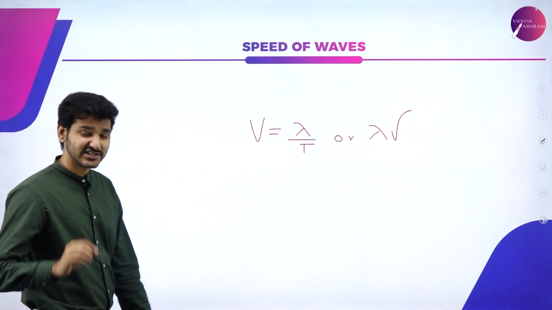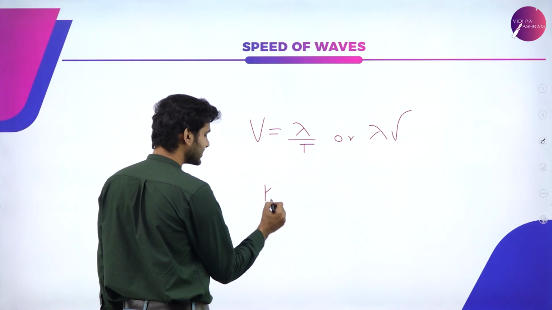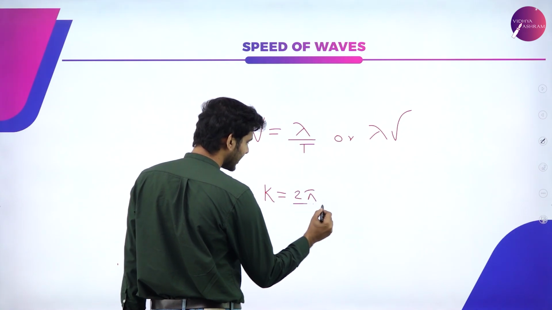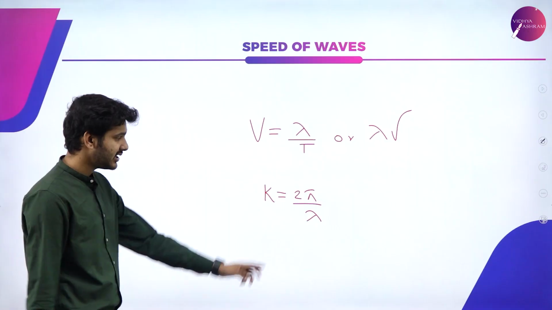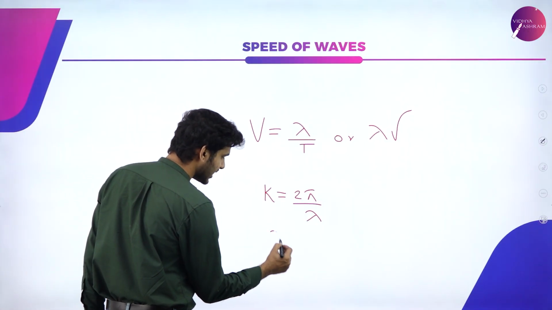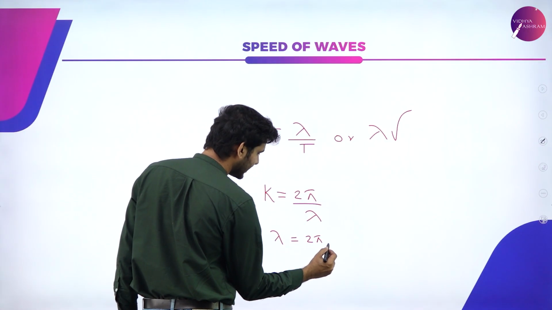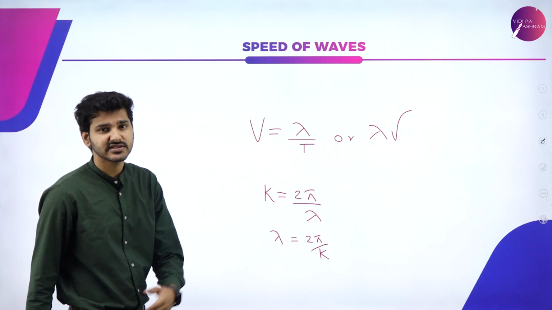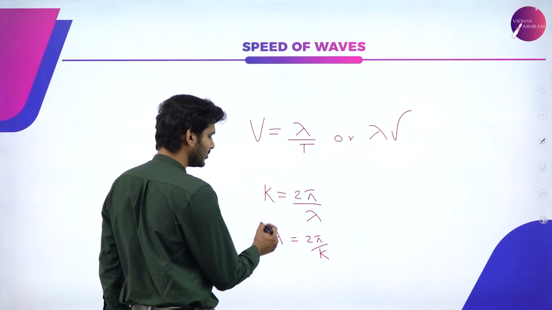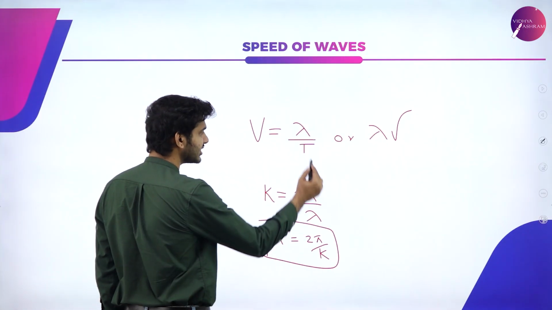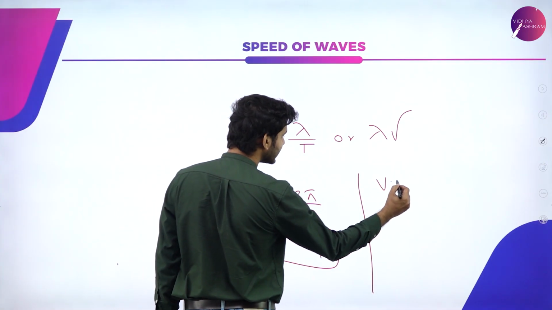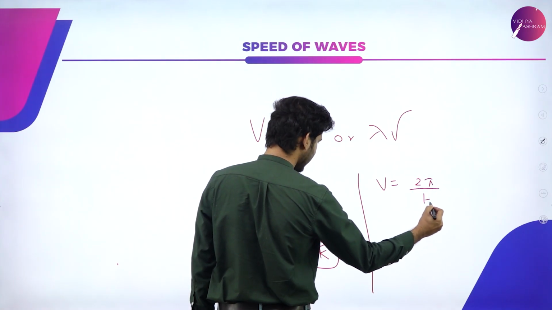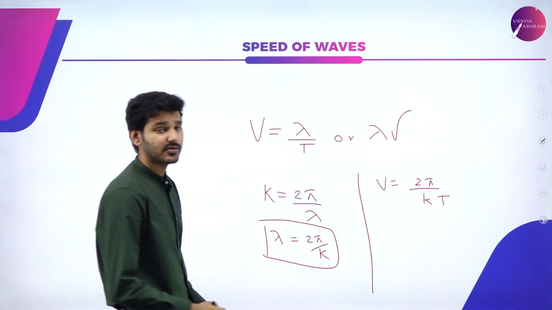Is it over yet? It is not over yet, because we know that the equation of wave constant or simply wave number is given by 2 pi divided by lambda. So, again, if I shift these, then I can say that lambda will be equal to 2 pi divided by k, right? Now, if I substitute this in terms of these equations, I have one more equation that can be written down. So, I can substitute this particular equation here. Then I can say that v is equal to, instead of lambda, 2 pi divided by k, and there is a T here. So, we have one equation like this.